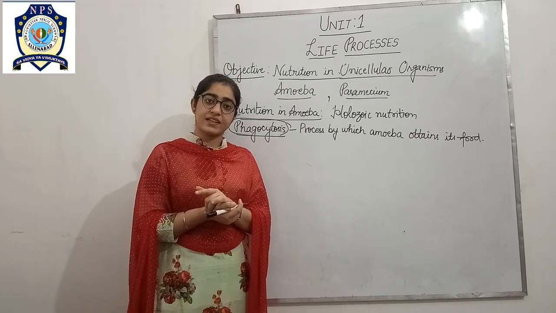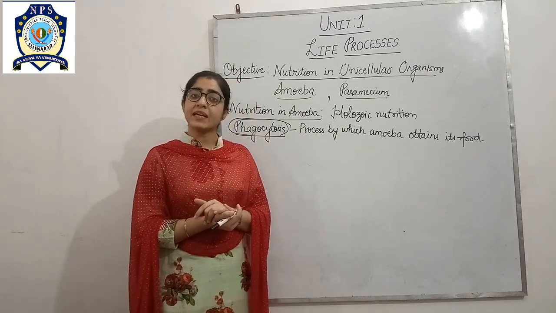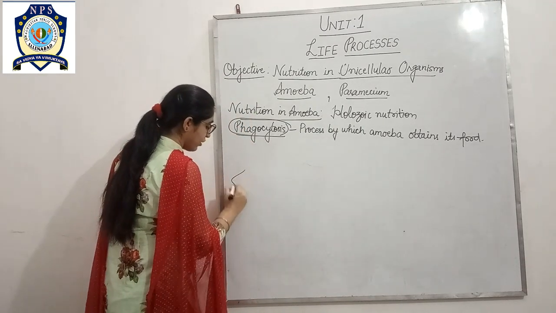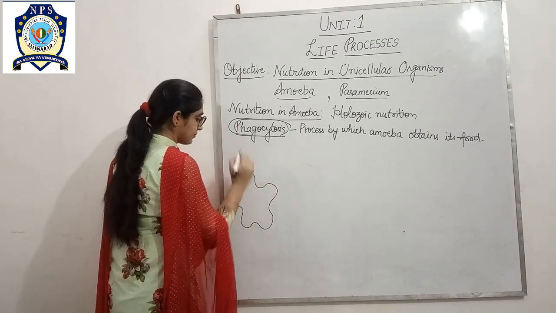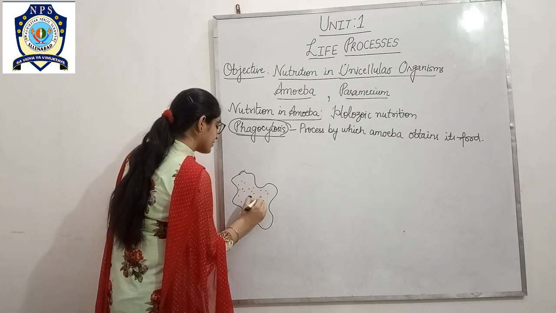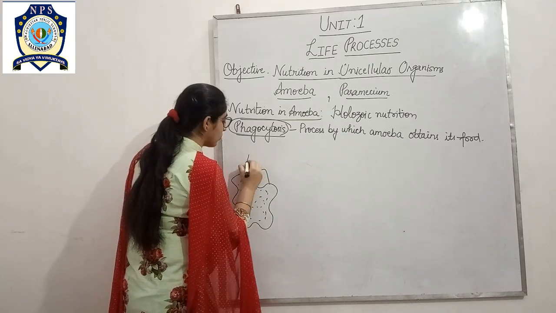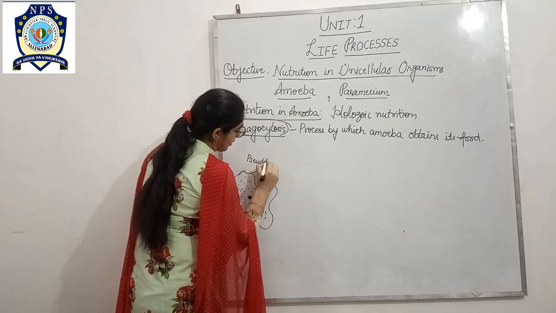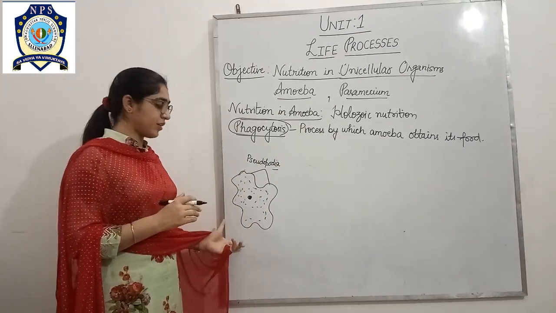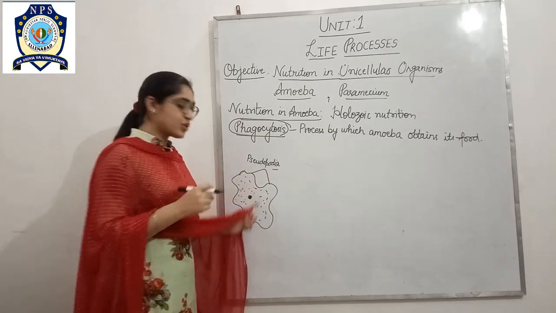As we have discussed earlier, nutrition comprises 5 steps. So how are these 5 steps applicable in amoeba? Let's start. This is the body of amoeba. This is the nucleus and this is the cytoplasm. These irregular appendages are known as pseudopodia.